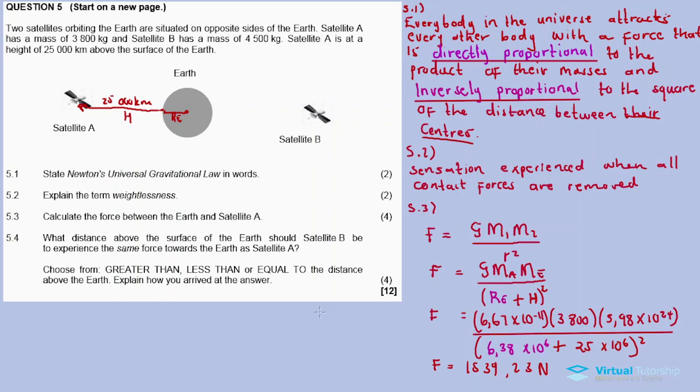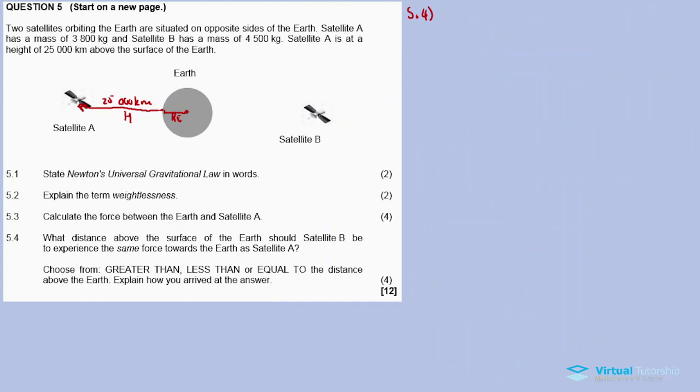Now, I do have a force, and the force between Earth and satellite B is the same. We want to know the distance above the surface of the Earth for satellite B, whether it is greater than, less than, or equal to the distance for satellite A. So let me erase and then we do this calculation. 5.4, calculate the distance, but explain how you arrived at the answer. So this is a calculation that will provide an explanation for this.